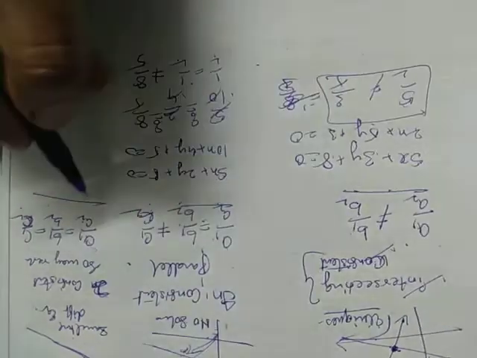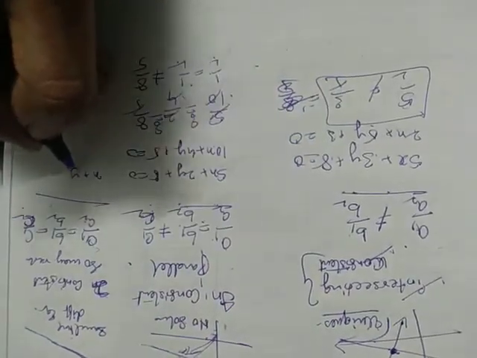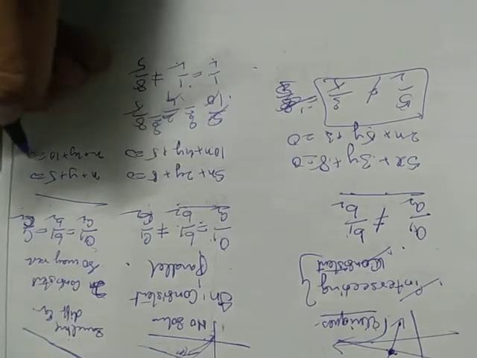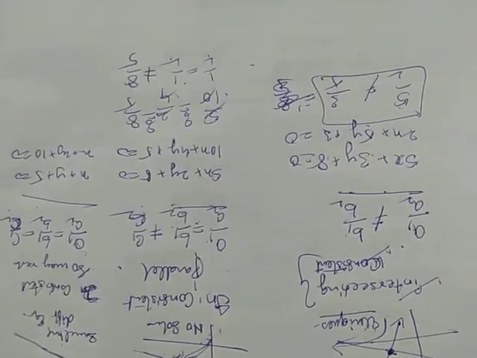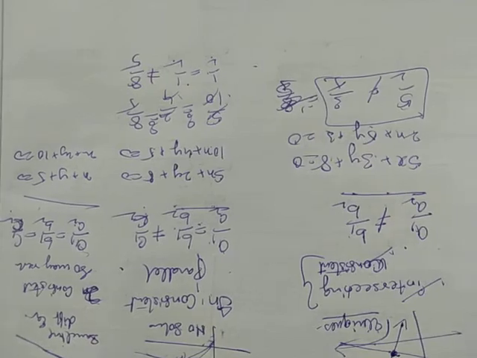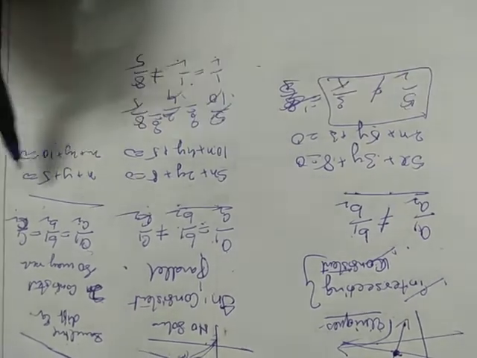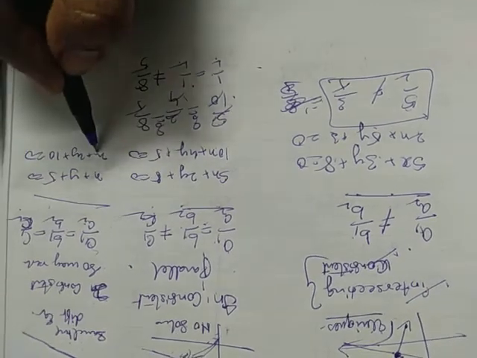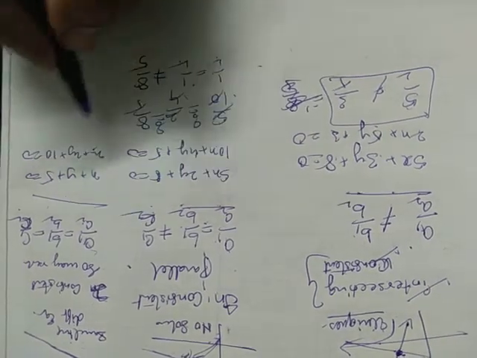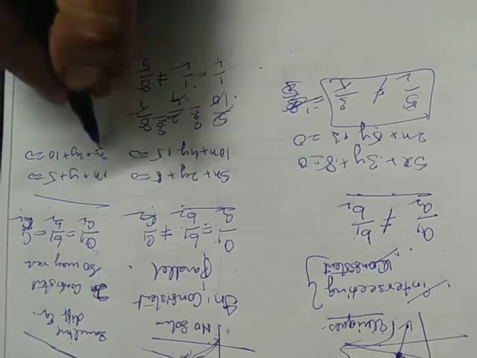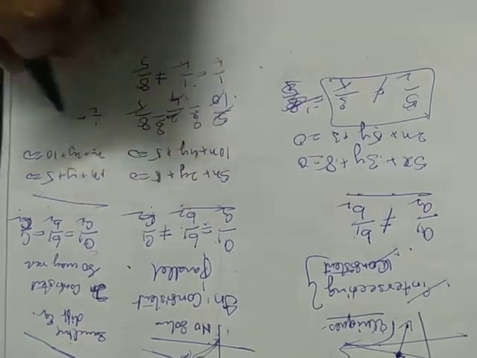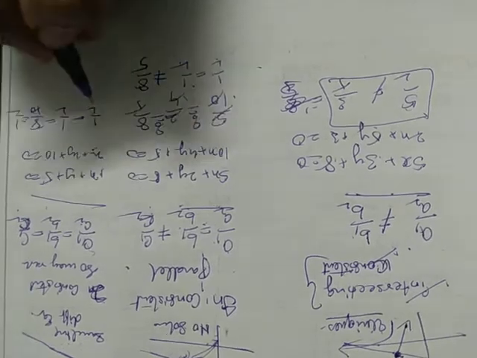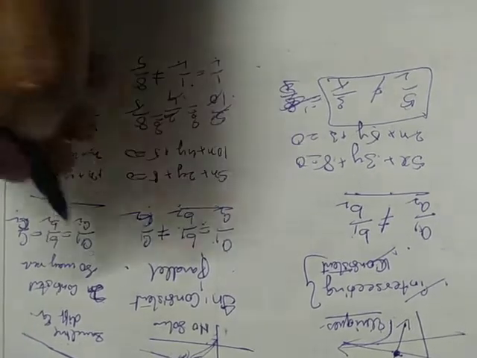Now coming to this case, for example, x plus y plus 5 is equal to 0, 2x plus 2y plus 10 is equal to 0. A person can have only one name but so many pet names. The same way a line can have different representations. Actually here there are two different equations but both are the same line only. How can we say? Coefficients 1 by 2, here also 1 by 2, here 5 by 10, that is again 1 by 2. So a1 by a2 is equal to b1 by b2 is equal to c1 by c2.